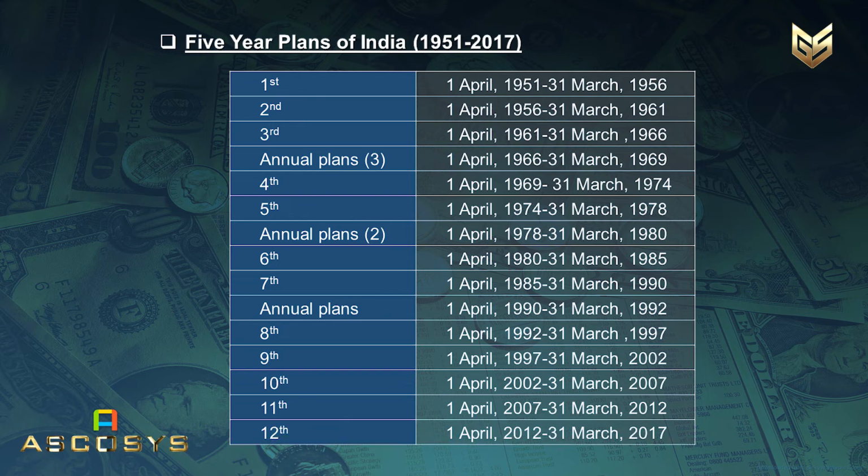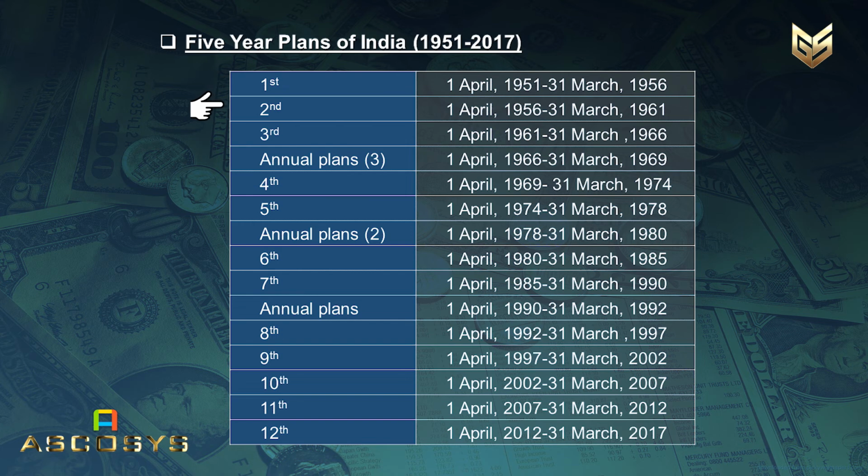So here is the list of all 5-year plans from 1951 to 2017. See, the first 5-year plan started on 1st April 1951 till 31st March. This is the financial year that we usually consider, 1st April to 31st March, and the whole planning procedure has been taken for this whole financial year. 1st April 1951, the first plan started till 31st March 1956.